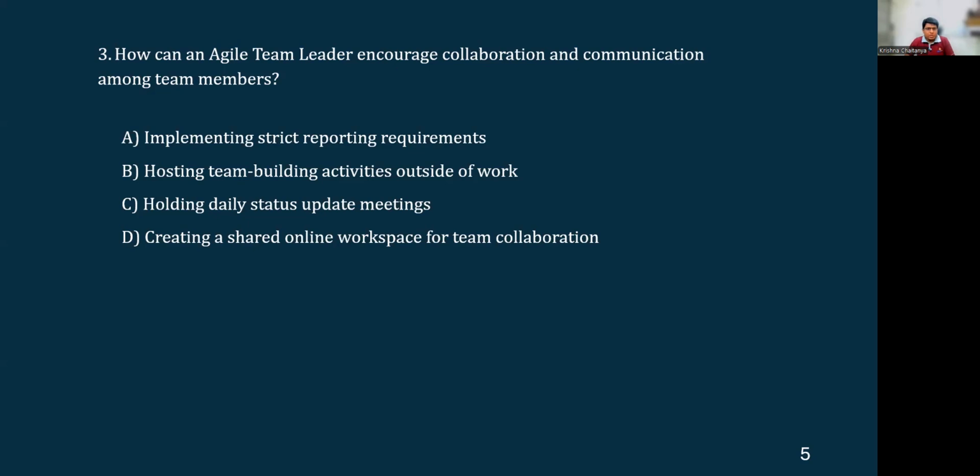Option B, hosting team building activities outside of work. Usually team building activities are held in order to break the ice between the team members so that they can work together. This could help to a little extent. However, we are not providing a solution here.